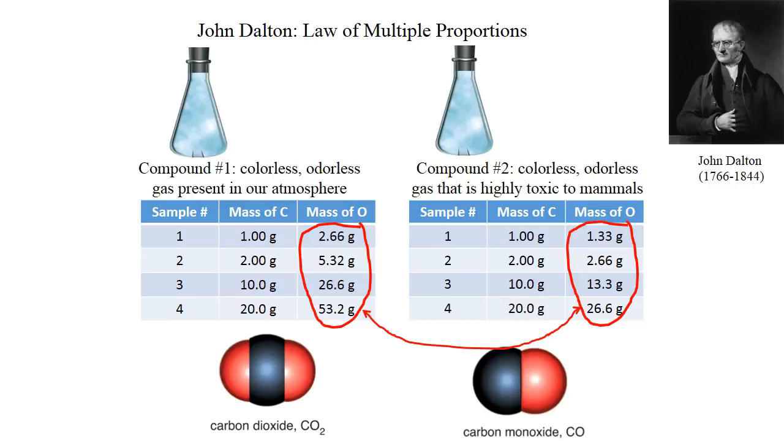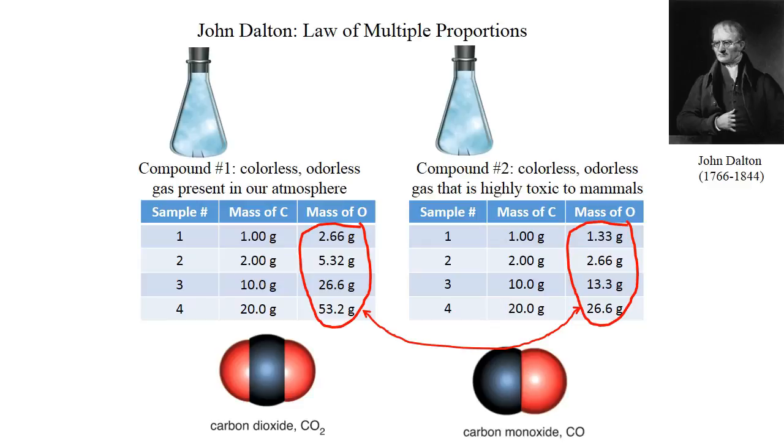John Dalton went on to extend that experiment and say that if different compounds are formed from the same elements, they often combine in proportions that are ratios of integer values, right? So in this case, there's twice as much oxygen in compound 1 as there is in compound 2.